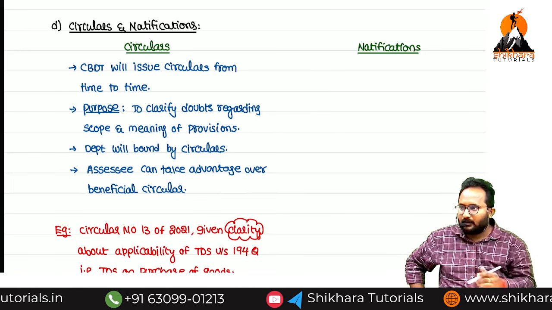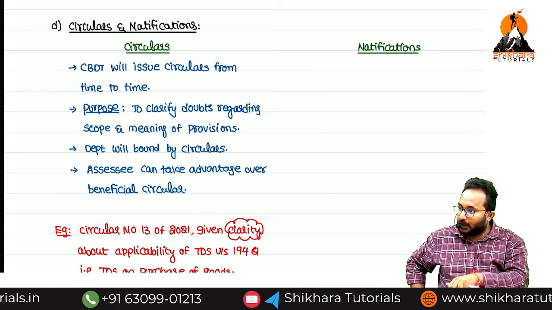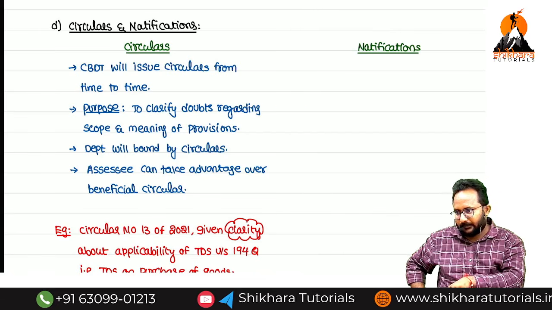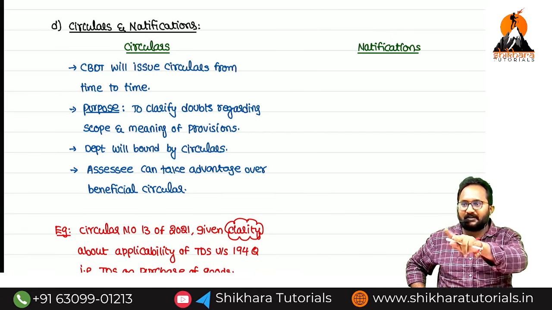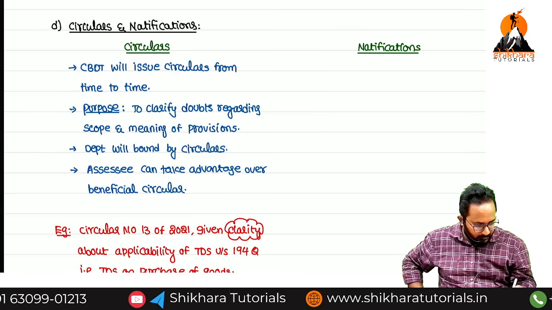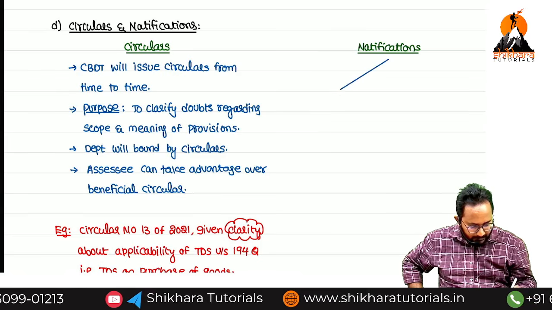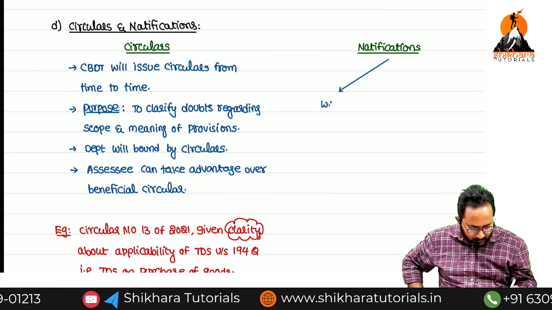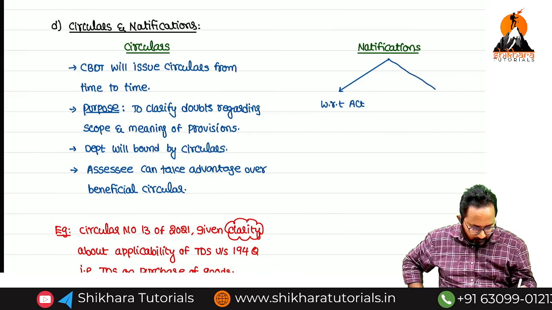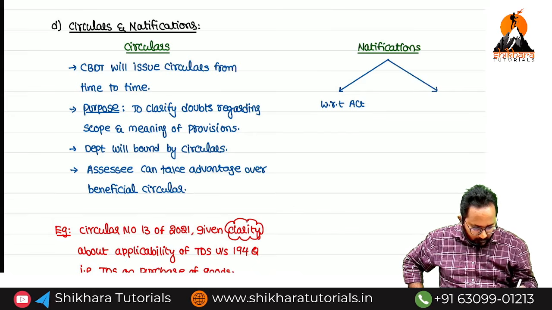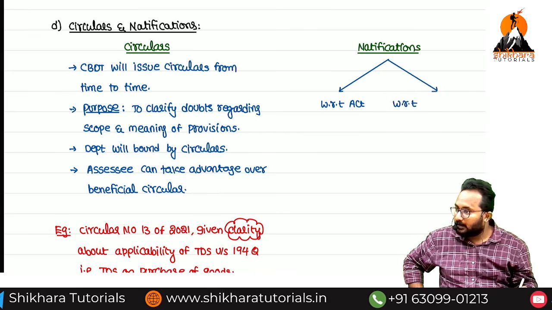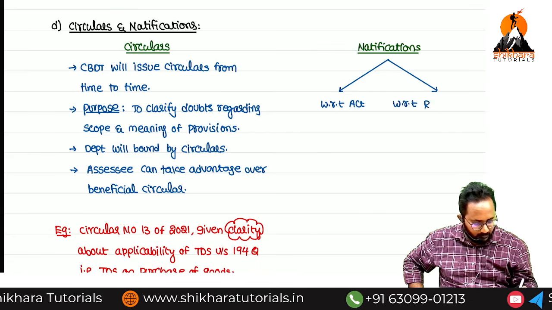So now we can issue notifications relating to the Act, and we can issue notifications relating to rules. So notifications can be classified into two types. One type of notification is with respect to the Act. The second type of notification is if you want to issue anything with respect to rules. Super.